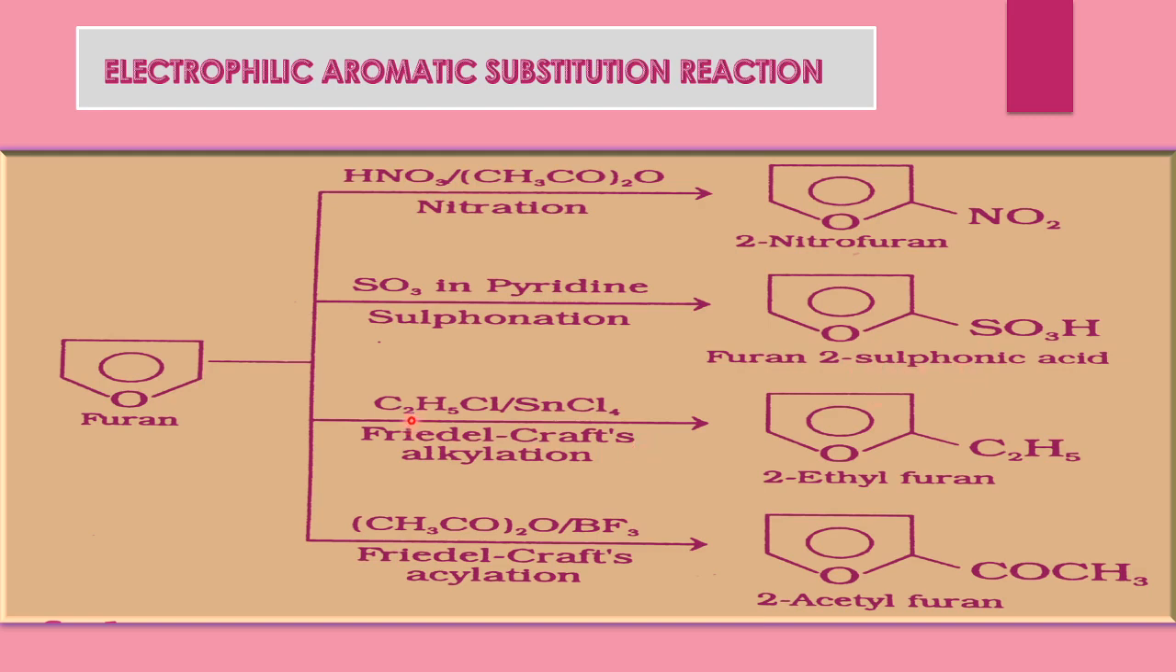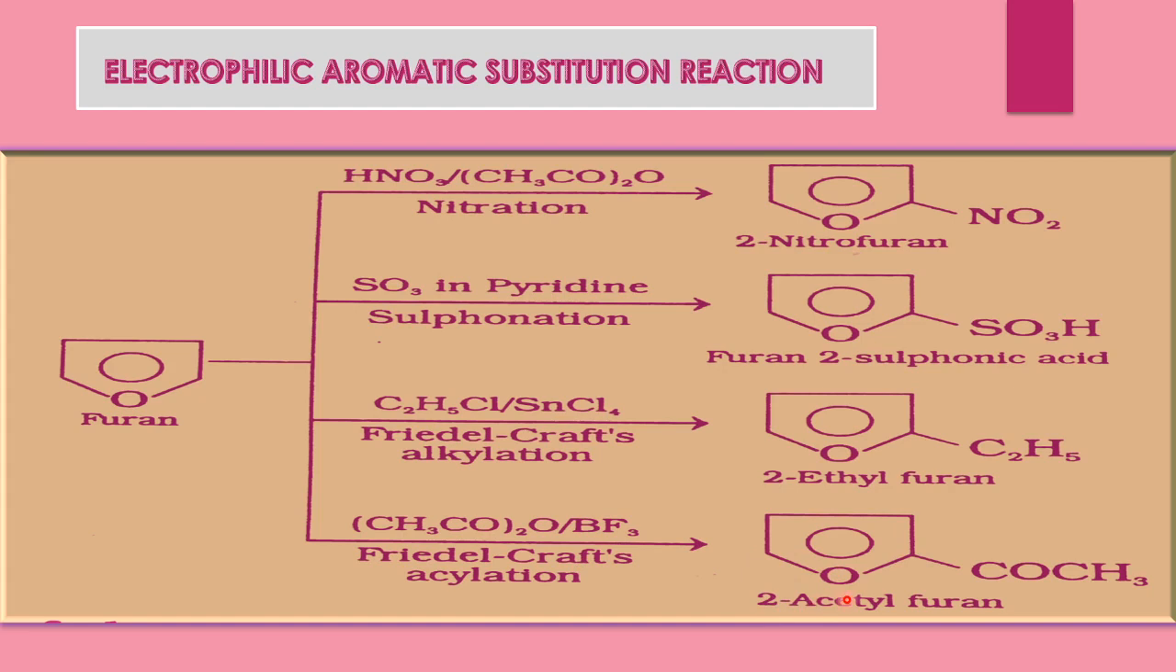Here a Friedel-Crafts alkylating reagent is used, and an alkyl group is attached. It is called the Friedel-Crafts alkylation reaction. C2H5 is attached at this position. In the last reaction, the acyl group is attached. Acyl group means the COCH3 group is attached at this position. It is called the acylation reaction, the Friedel-Crafts acylation reaction. The name of this compound is 2-acetylfuran.